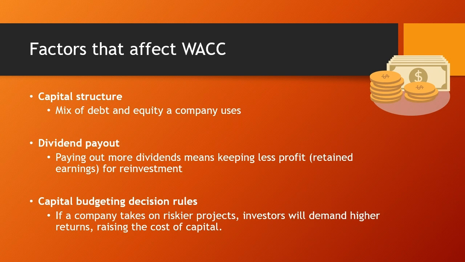For example, Company X makes and sells bottled water, which is a low risk business, and Company X considers investing in a cryptocurrency mining operation. Crypto is much riskier and more volatile than bottled water production. Hence, investors would demand higher returns to cover this extra risk.